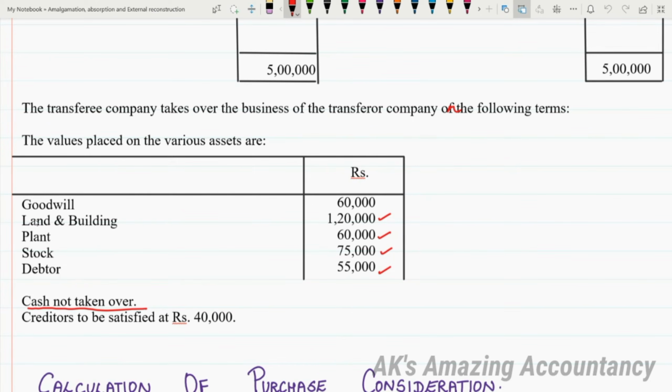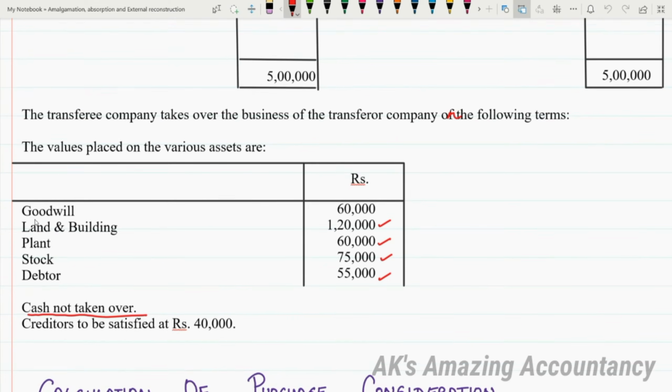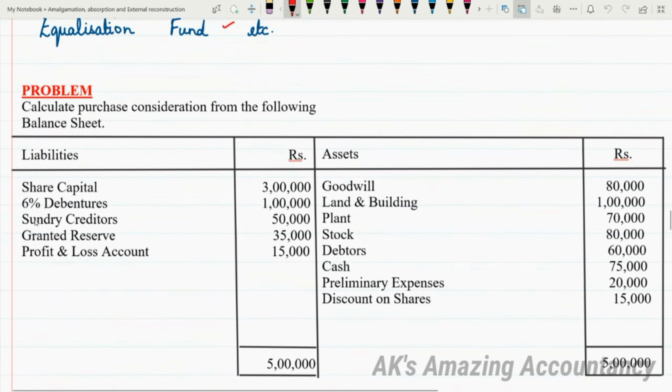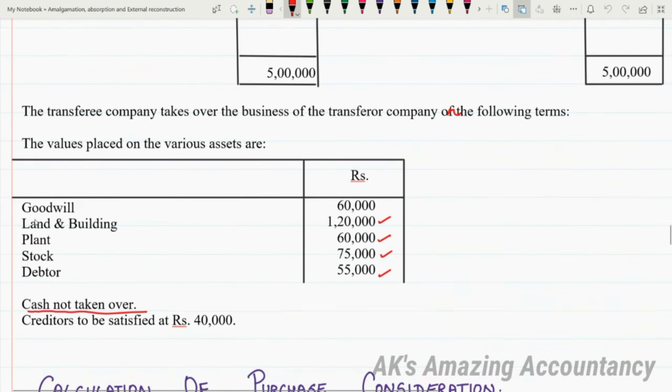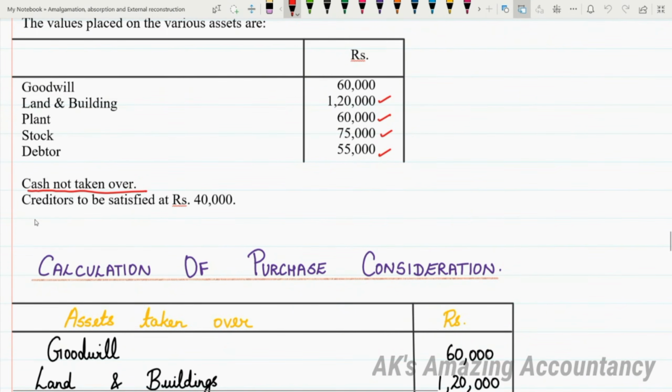So based on this information provided to us, we are required to calculate the purchase consideration as per the net assets method. Why do you apply the net assets method here? Because we are not given any information regarding the mode of payment and other things. You are just given information regarding the assets and liabilities of the company only. So the net assets method will be more suitable for this particular problem to calculate the purchase consideration. So let us proceed with the calculation of the purchase consideration now.